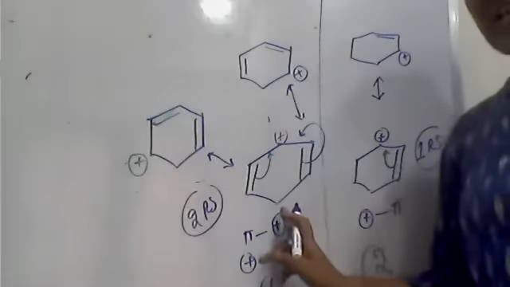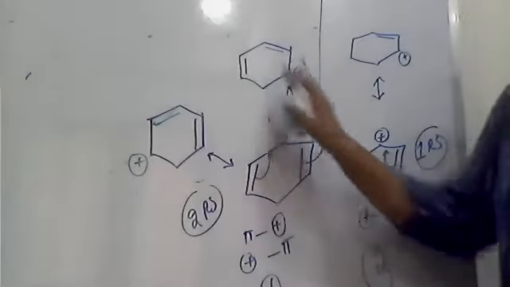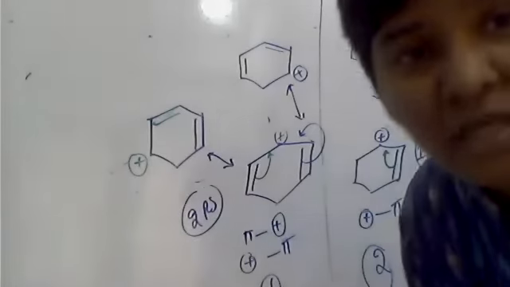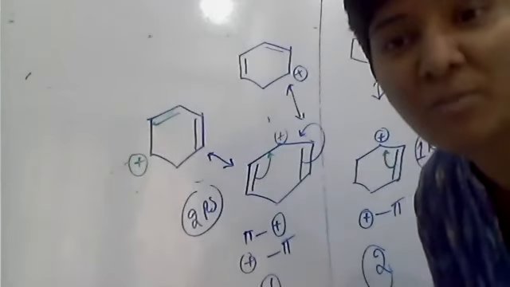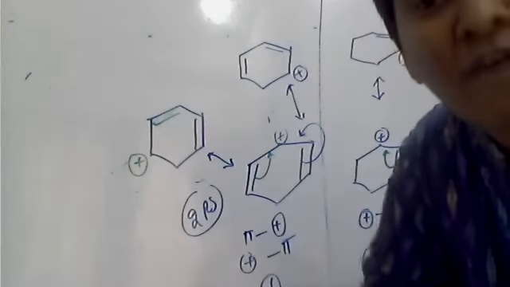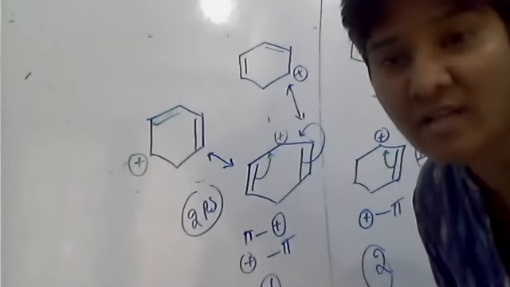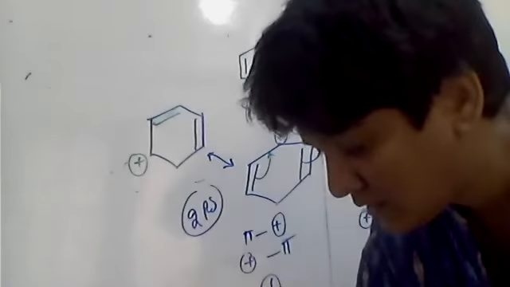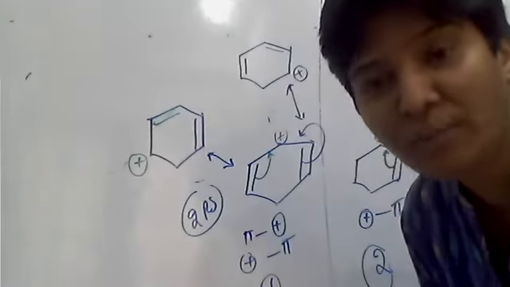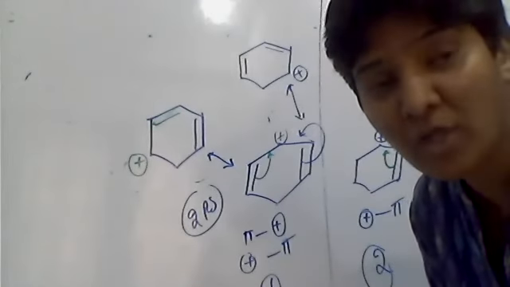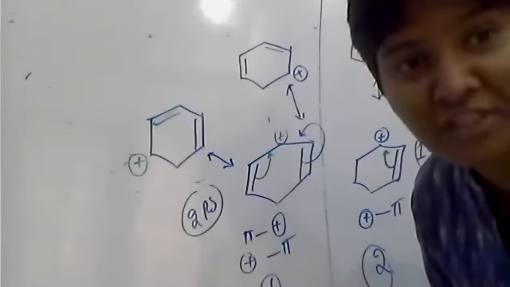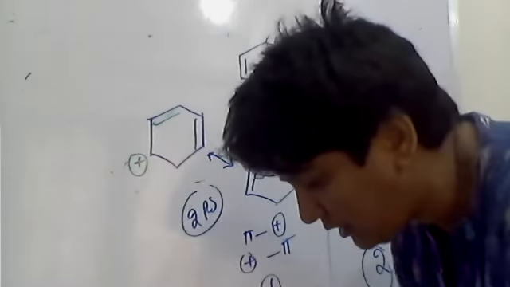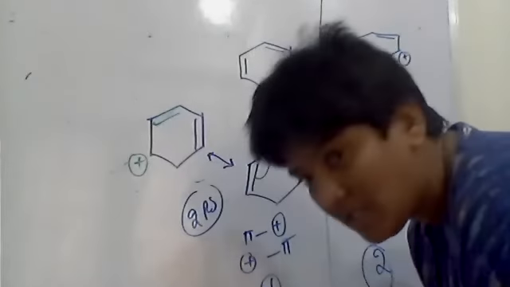So the first one has how many resonance structures? Two resonance structures. So these carbocations are stabilized by conjugation, nothing but a mesomeric effect. You'll be given such molecules and you have to compare their resonance effect or conjugation effect. Is that clear? And if alpha hydrogens are there, don't depend fully on hyperconjugation, because the mesomeric effect or conjugation effect is more dominating than hyperconjugation. Okay, next we'll go for the simple example.